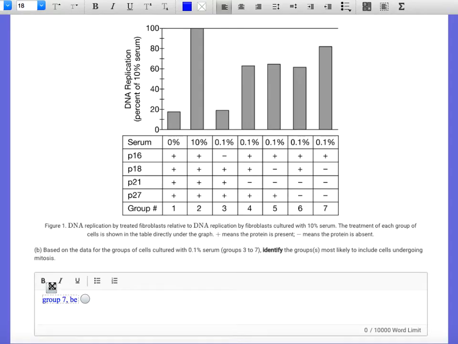Group 7 because there is the most DNA replication going on. And again, even though DNA replication is not part of mitosis, it's going to be in that S part of the cell cycle. You need to do that first before you're ready for mitosis. So there's the most replication there. Okay. Let's see what they were looking for.